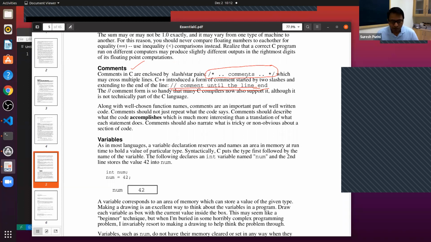And then variables. So variable declaration. So int num. So if you want to use a variable, so we give a name. So num in this particular declaration, we have num is a variable and its type is int. When you say num is equal to 42, what happens is in the memory that is associated with the variable num, the value 42 will be written there. In the memory that is associated with variable num, the value 42 will be written in that memory location.